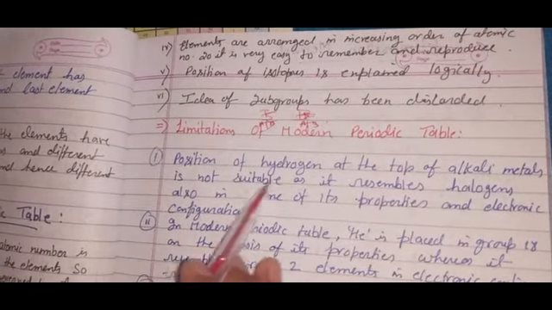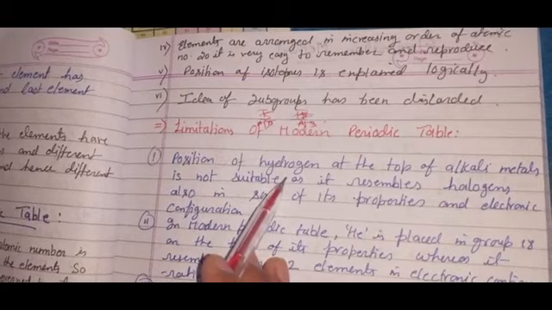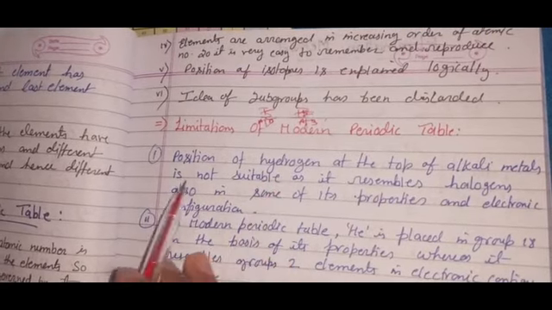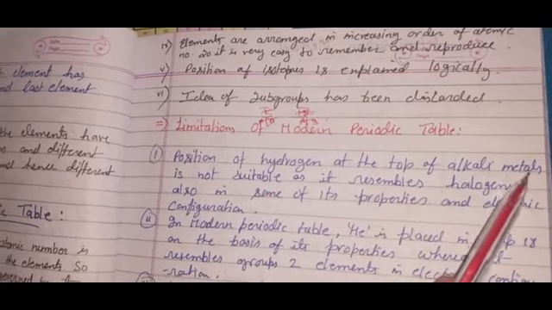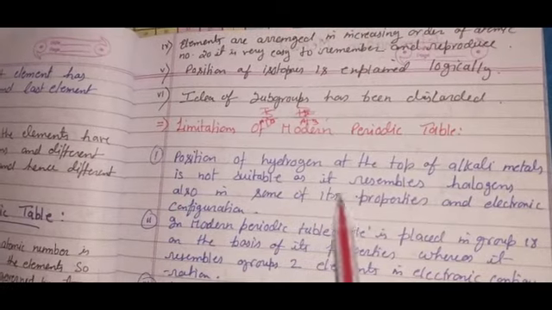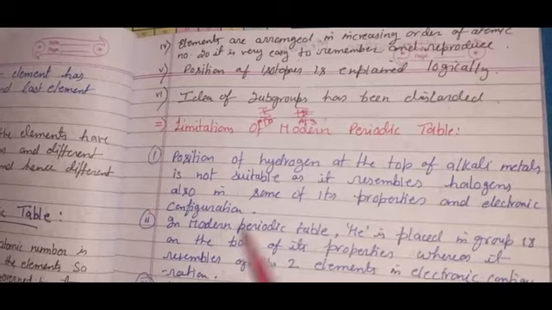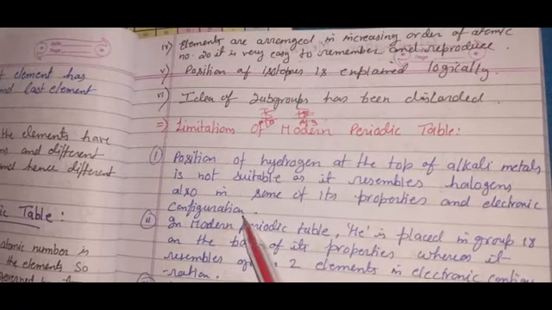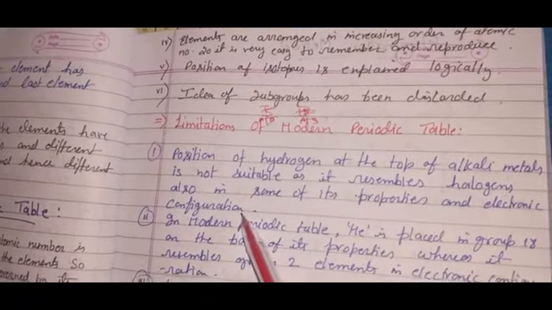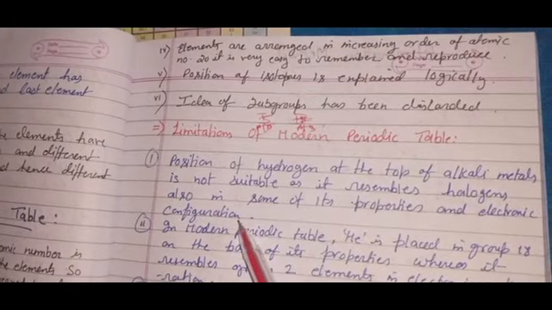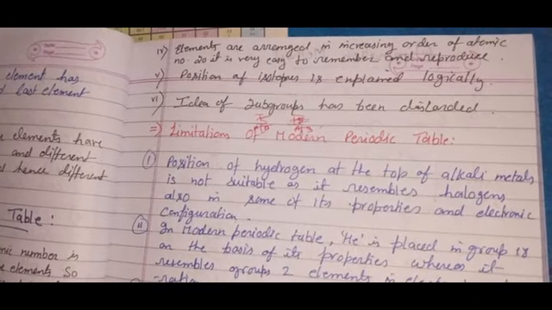First thing, as I told you, hydrogen is still not at its proper place. The position of hydrogen at the top of alkali metals is not suitable, as it resembles halogens also in some of its properties and electronic configuration. When I start the hydrogen chapter, in that topic I will explain why hydrogen has the properties of two groups.